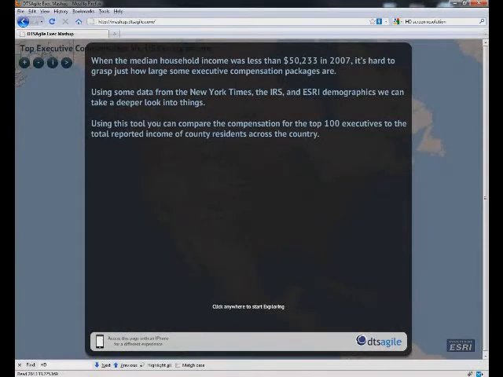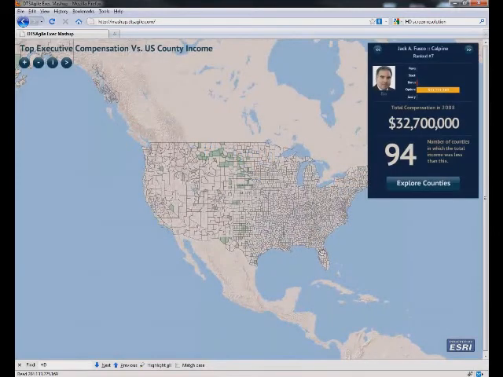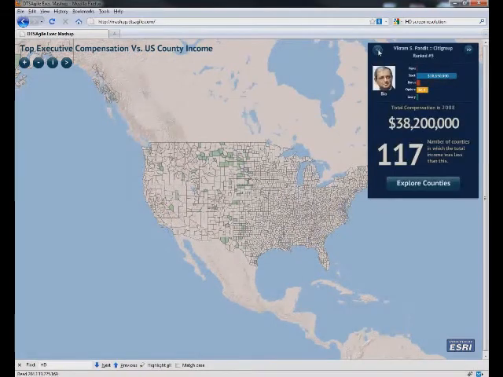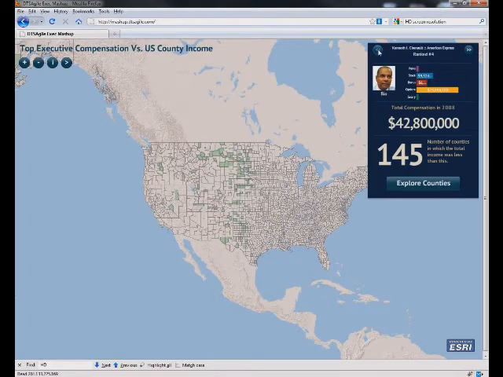So this is the website. When you first visit it, you'll get a splash screen that gives us some background information. We just click anywhere to start looking at the data. After that, a random executive is brought up. We can see a bar chart depicting the various splits in their compensation package, their total compensation, and then the county count of all the counties that they make more money than. We can move backwards and forwards through the executives. We can see the bar charts change and move. Then we can explore the actual counties.